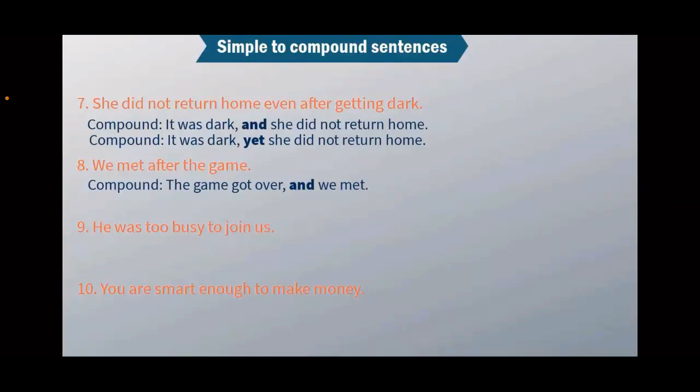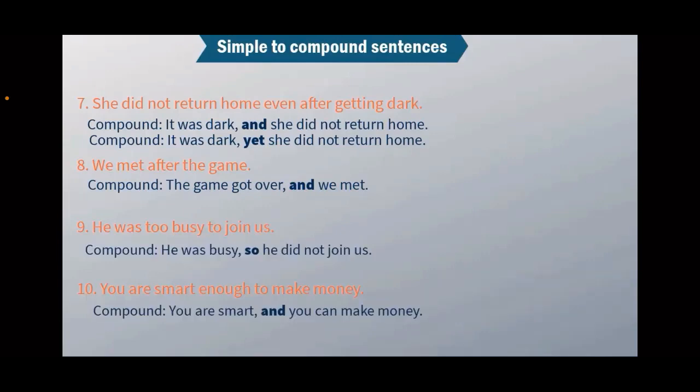Now, guys, if your sentence has the following structure: subject plus a helping verb followed by too plus adjective, followed by an infinitive phrase, to plus first form of a verb, we can change it into this particular structure. Let me show you some examples. He was too busy to join us. He was busy, so he did not join us. He was busy, independent clause, complete sentence. He did not join us, complete sentence. So is a coordinating conjunction giving the reason.